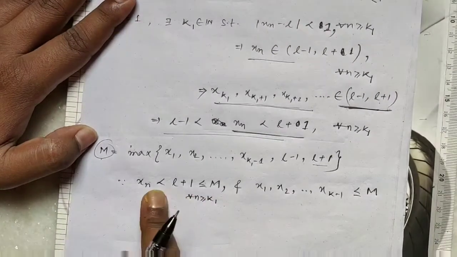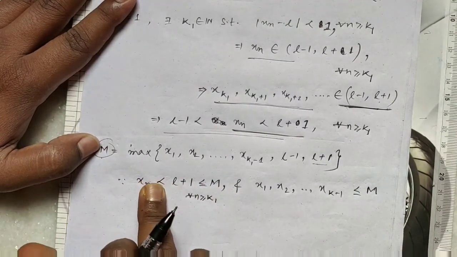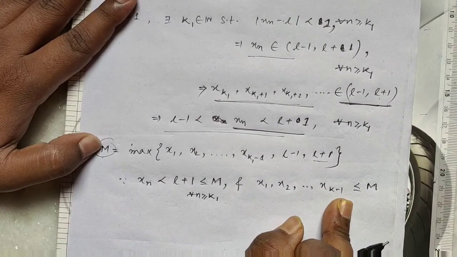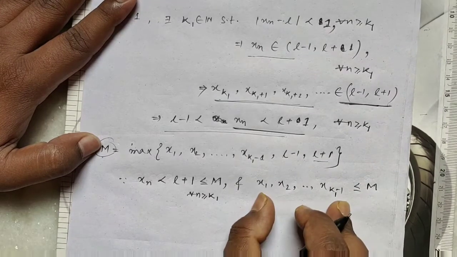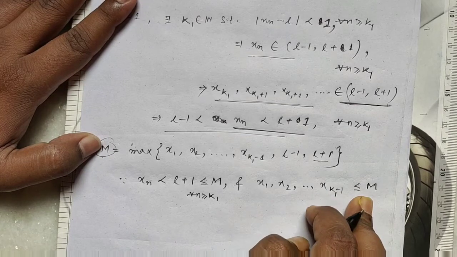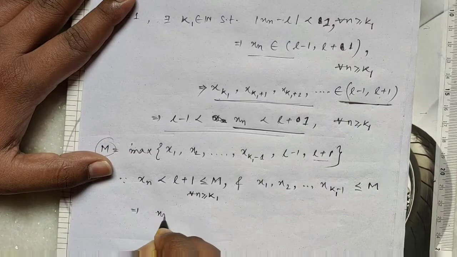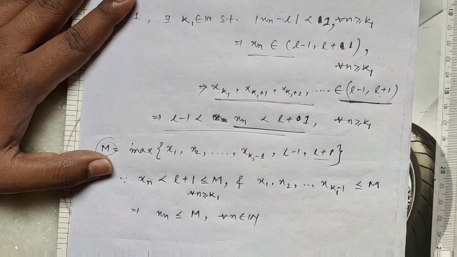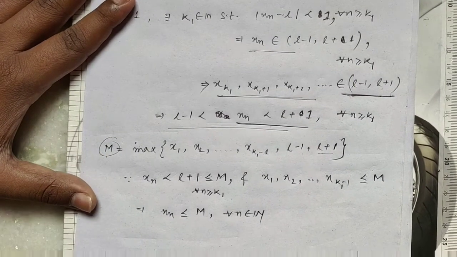So x_k1 is less than M, x_(k1 plus 1) is less than M, and so on. And before the term k1, all terms are less than or equal to M. Okay, so this implies xn is less than or equal to M for all n belongs to N. Clear?